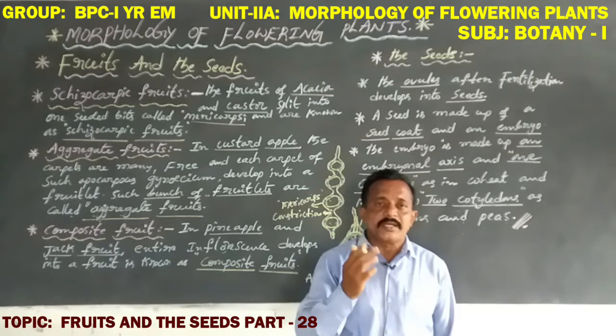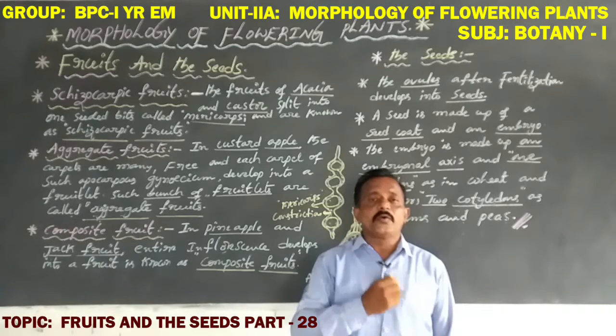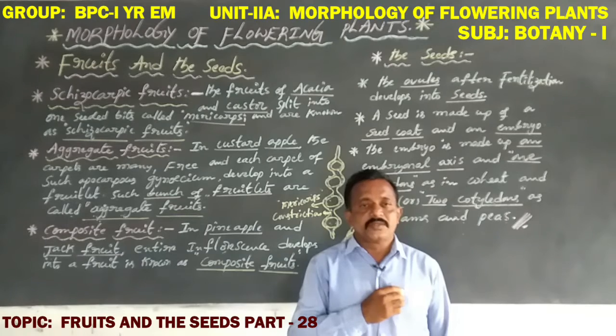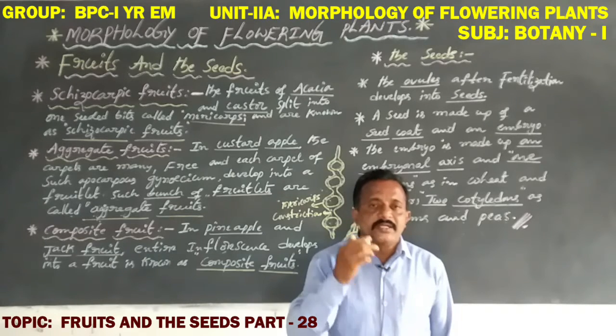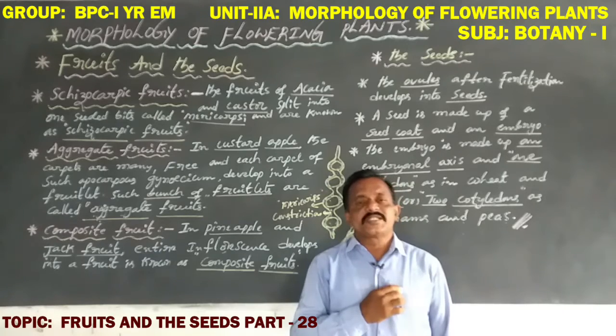This inflorescence has a number of flowers, meaning a number of ovaries and ovules. So these ovaries and ovules are modified to fruits and seeds.